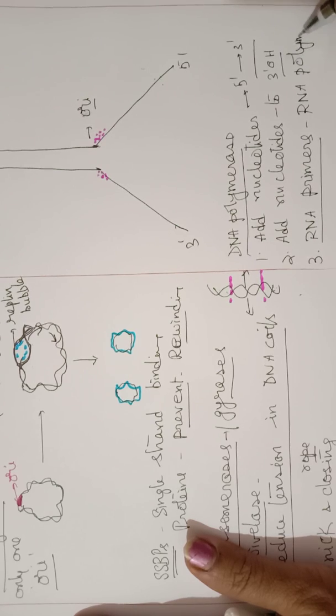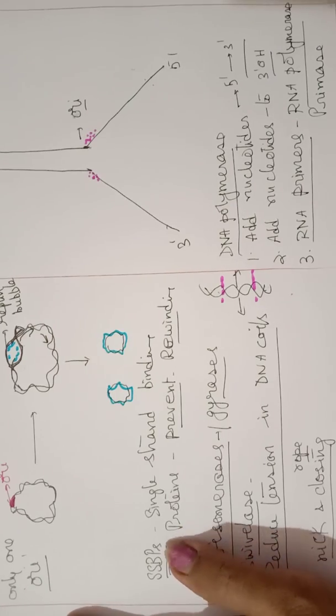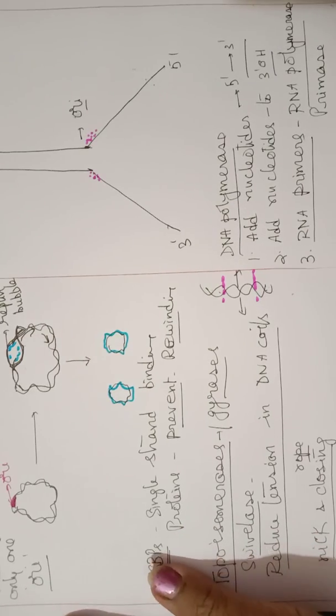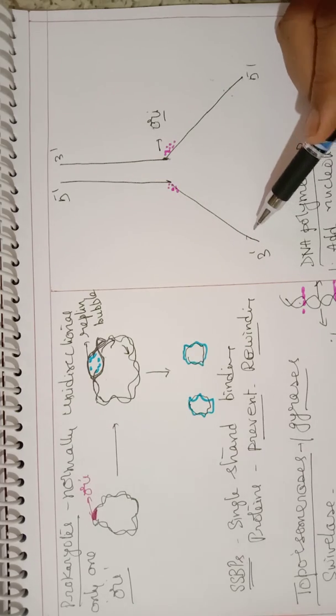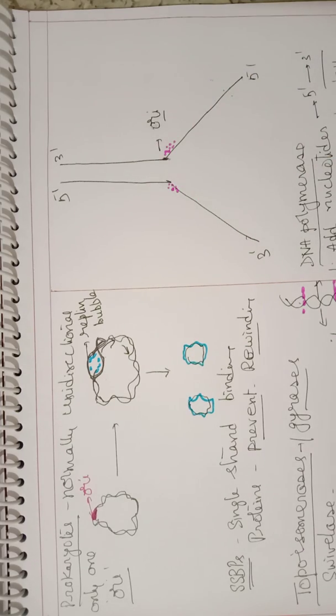The RNA polymerase enzyme will synthesize the short RNA fragments. This is also called the enzyme primase. Now, this is one parent strand. Here both these strands will function as template strands. So both the strands can function as the template strand.